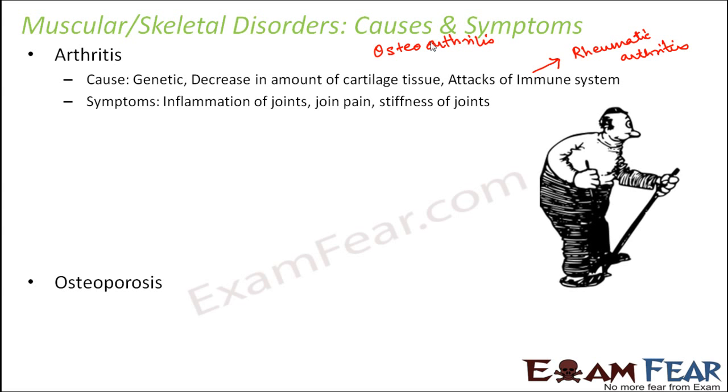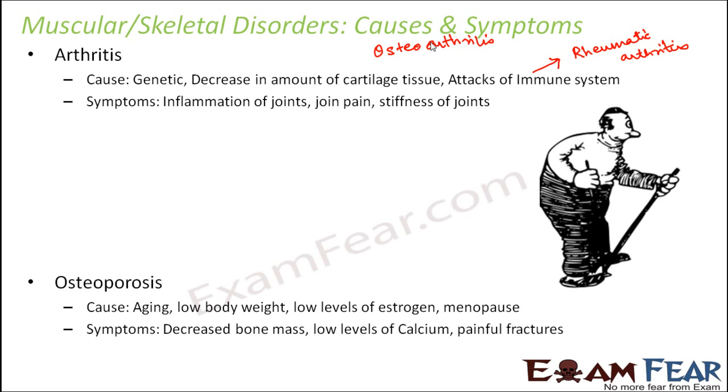Next is osteoporosis. What is osteoporosis? This generally happens with increasing age, if the body weight decreases or if the levels of hormones like estrogen decrease. So it generally happens in females because females tend to have this hormone estrogen. When the level of this hormone reduces, it can lead to osteoporosis.